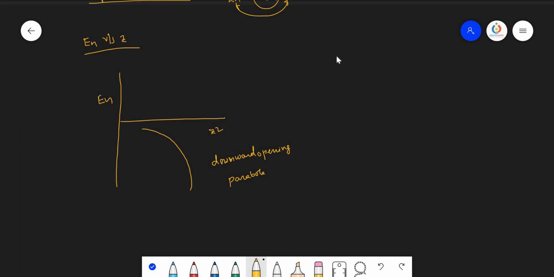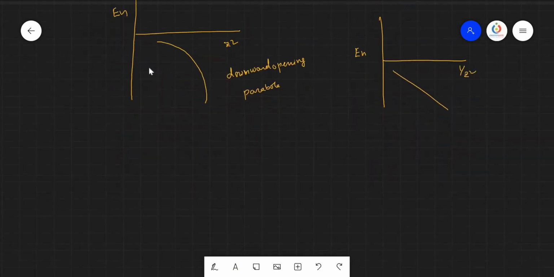Now, we shall take the graph between En versus 1 upon Z square. So, here also you shall get the En and 1 upon Z square. It comes like this, it should not touch the origin, but it goes through the origin. So, this is the energy graphs with Z square and n square.